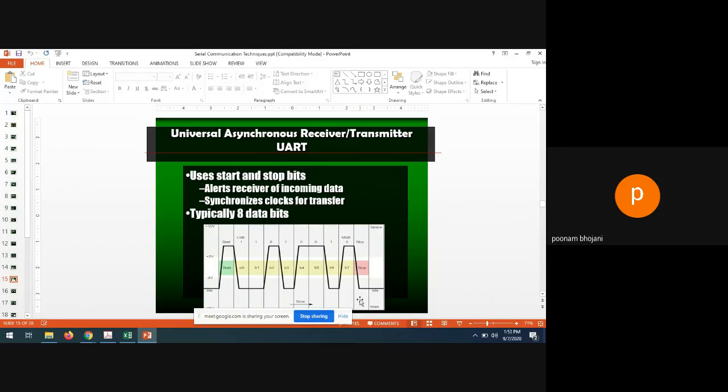Okay, but actually it synchronizes clocks for the transfer, and typically 8 data bits will be used in the UART communication. So wherever the UART protocol is followed, it will mostly be 8 data bits communication. So 8 data bits means first of all that 8 parallel data will be converted into serial, and that will be transmitted by using this protocol.